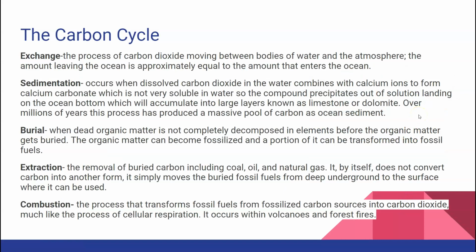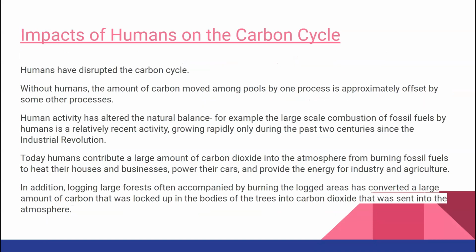So we have exchange, sedimentation, burial, extraction, combustion. Each of these are explained here. Humans obviously have a huge impact on the carbon cycle. We've disrupted it. Without humans, the amount of carbon moved among pools by one process is approximately offset by some other processes.